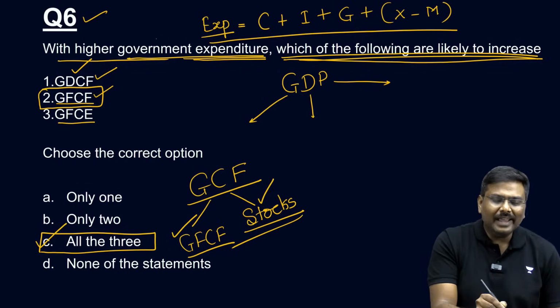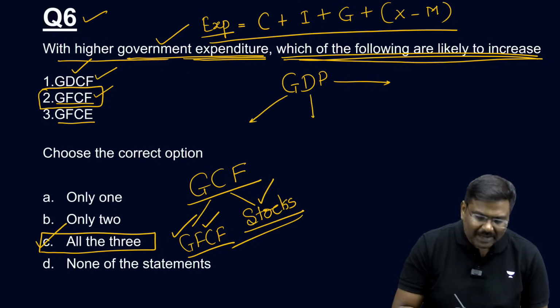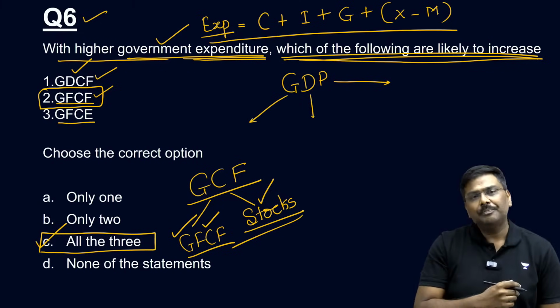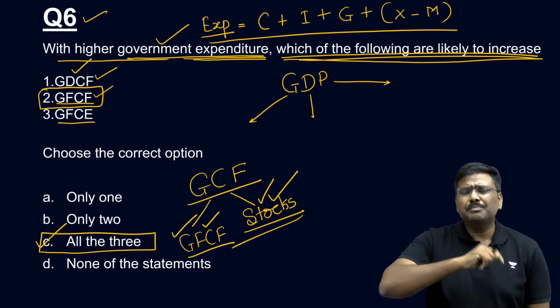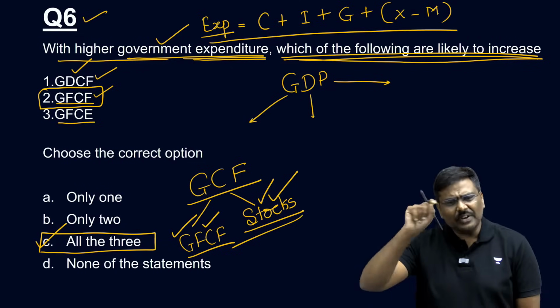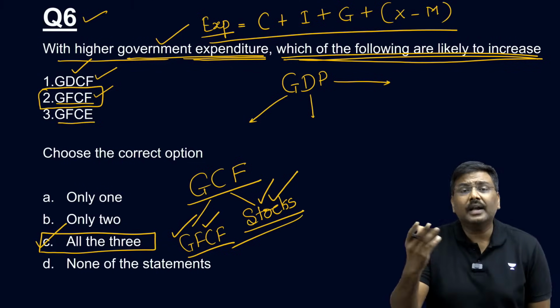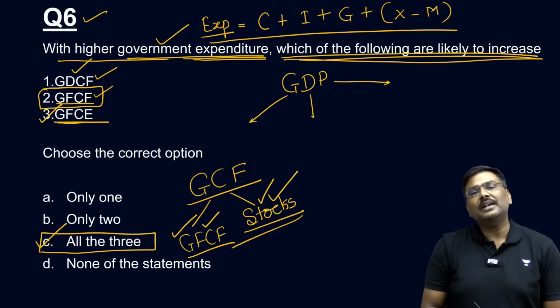Now, whenever government will incur higher expenditure, can I simply say it can spend money under GFCF? Possible. Can it spend money on stocks? Can it purchase finished products from the market? Can it purchase inventory, that is, semi-finished goods, intermediate goods from the market? Of course, yes. That is the government final consumption expenditure.